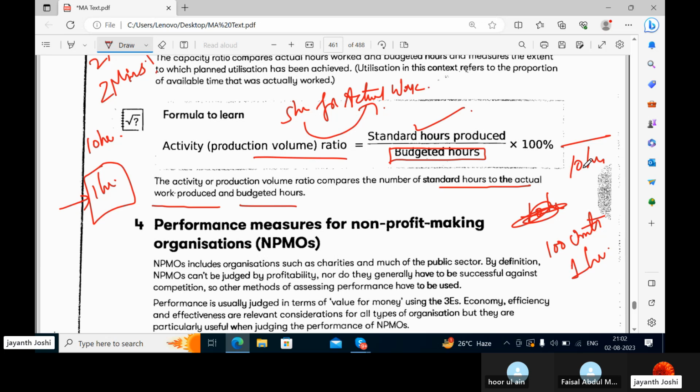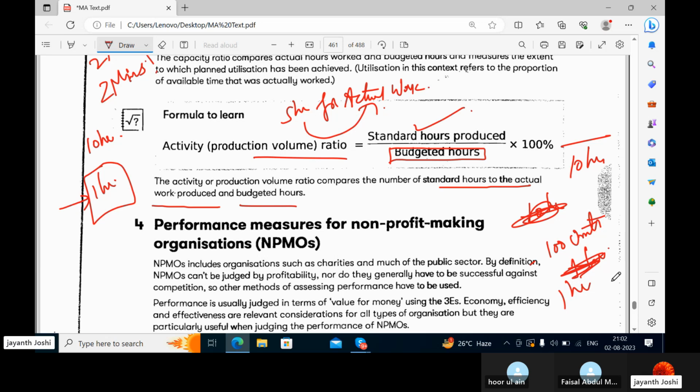Now please understand what I'm saying. We have estimated that for making 100 units, it takes 1 hour.